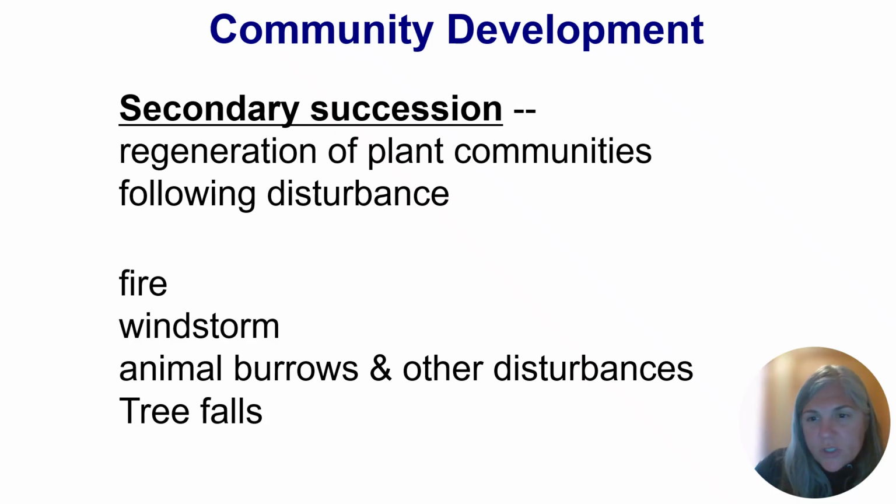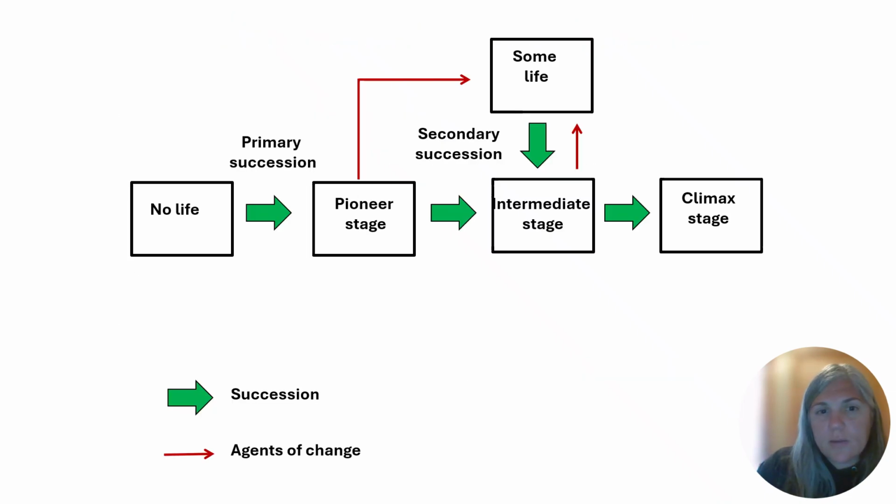Again, I mentioned some disturbances already. You can have fire or windstorms, animal burrows or other disturbances, tree falls, etc. So here's what can happen, often in the pioneer stage, but it could also happen in the intermediate stage, where we have an agent of change, which is some type of disturbance. In this example, we have a disturbance during the pioneer stage, and then there is some life still available.